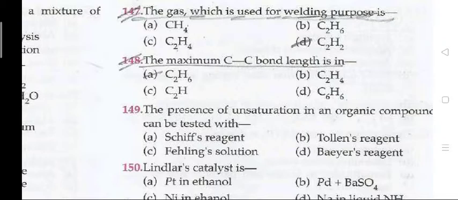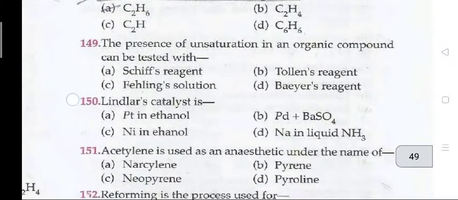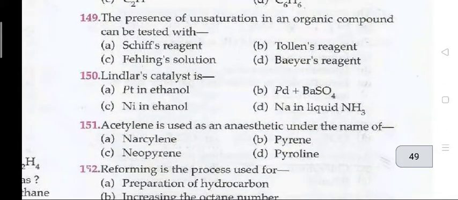The next question: The maximum C-C bond length is in C2H6. The next question, 149: The presence of unsaturation in an organic compound can be tested with? The right answer is D, Baeyer's reagent.